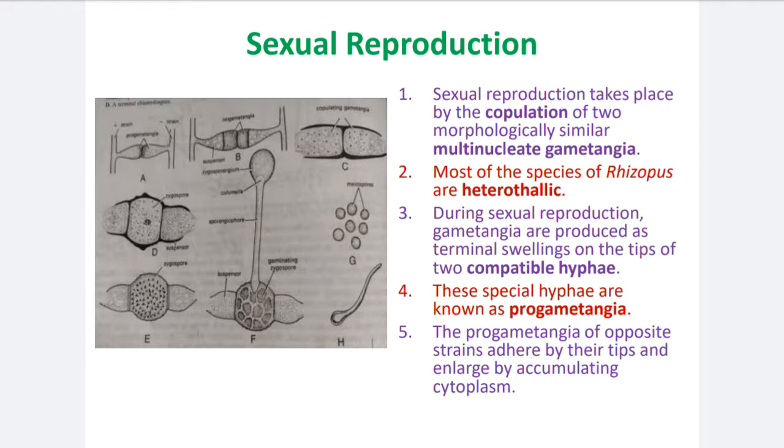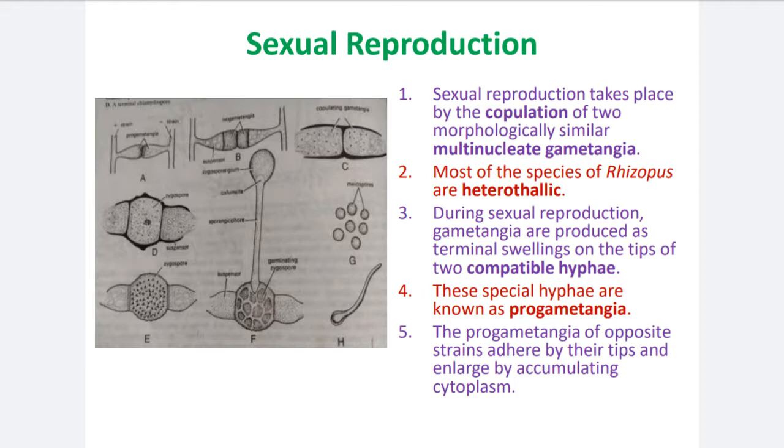They are morphologically similar in structure, but genetically and physiologically they are different, as one is the male gametangium and the other is the female gametangium. And these gametangia are multinucleate. Why?